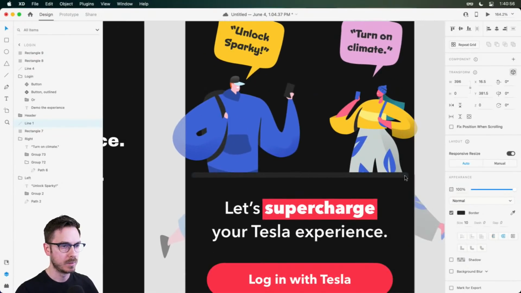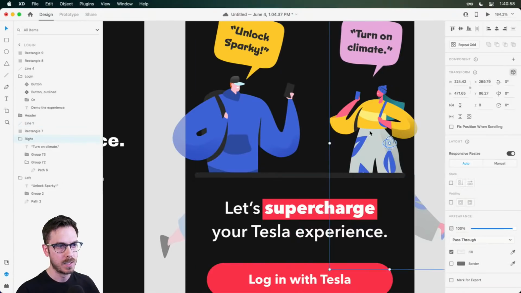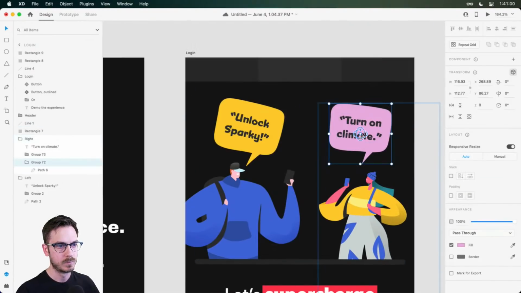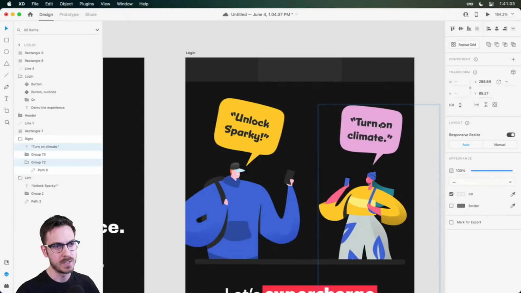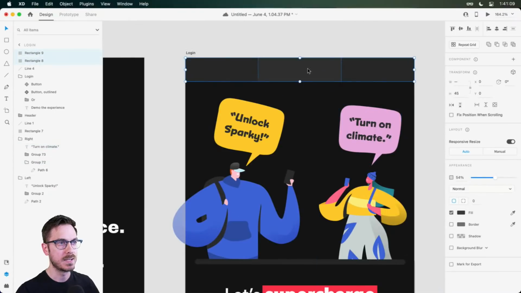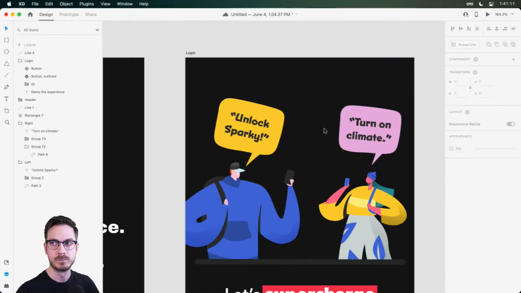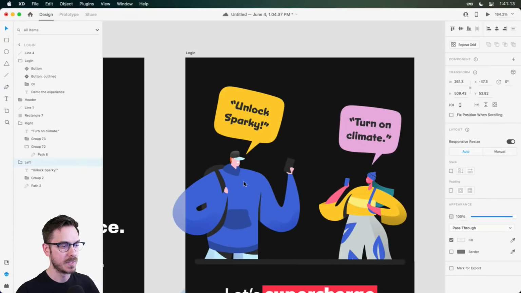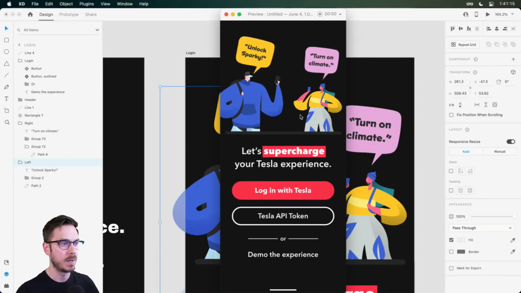I'm going to round this out a little bit. That looks interesting. Maybe move her over. Might want to move this over a little bit. And there we go. So if we take a quick look at what this is looking like, let me get rid of this safe area at the top. We probably have some room to move this up a touch. And then there we go.